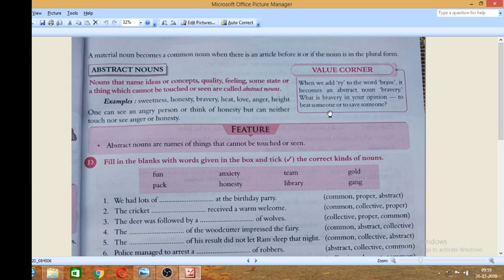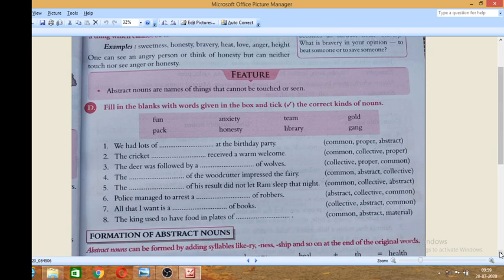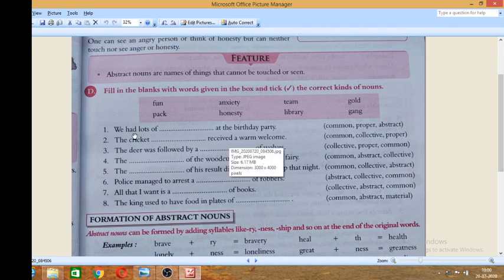To beat someone or to someone, it is your idea. Just think about it. Now, abstract nouns are names of things that cannot be touched or seen. Abstract nouns cannot be touched or cannot be seen. Okay, fill in the blanks with words given in the box. Here also you can do it in your grammar book.